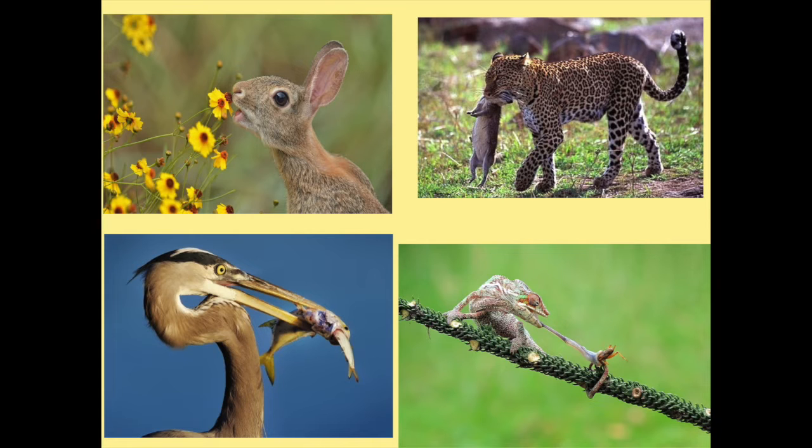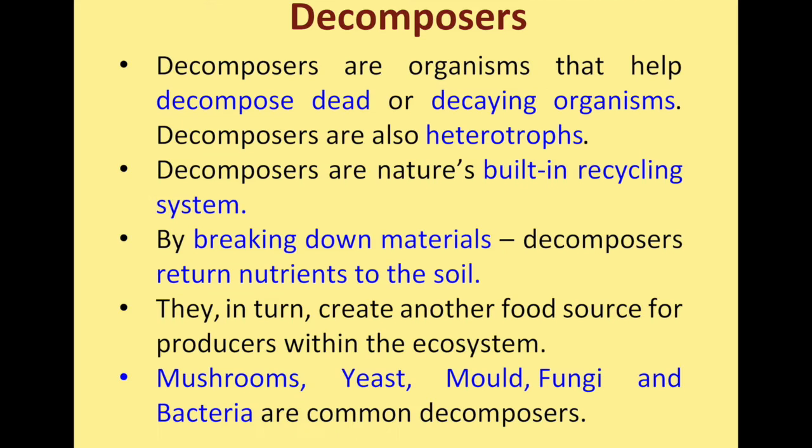Okay, and next are the decomposers. We have seen producers, and after that we saw consumers. Lastly, decomposers. What are decomposers? They are the organisms which degrade or decompose dead or decaying organisms. So they are also heterotrophs. Decomposers are called the built-in recycling system.